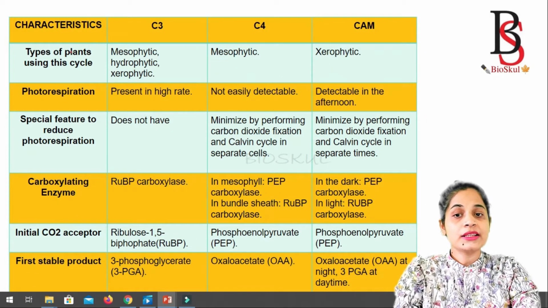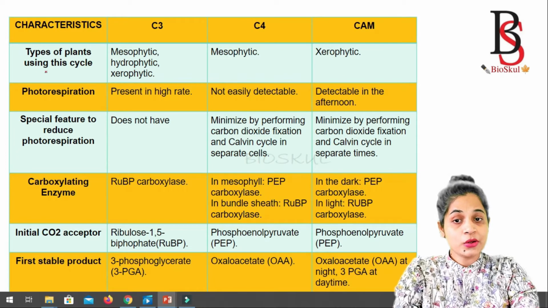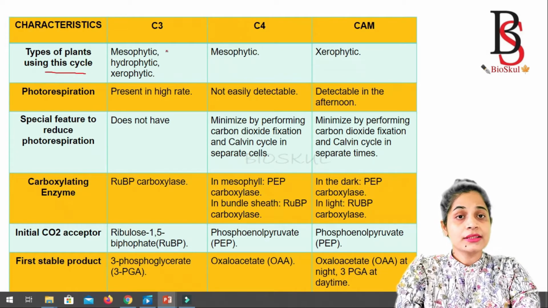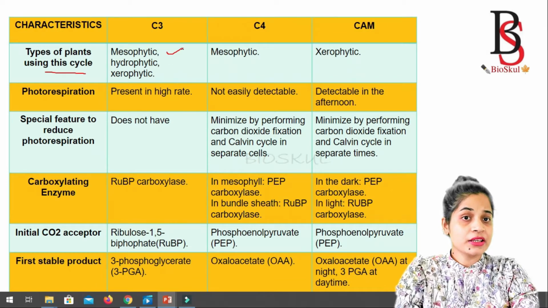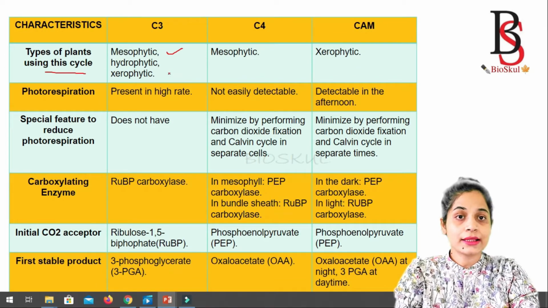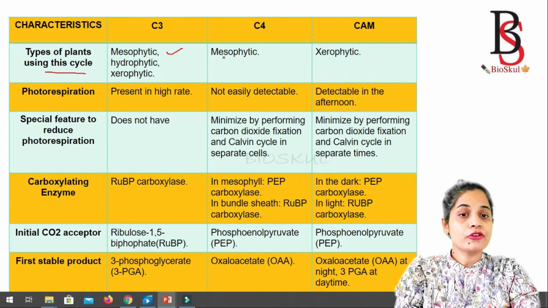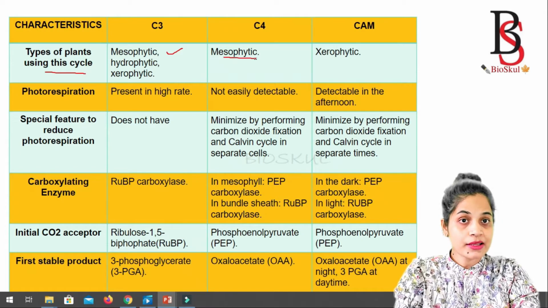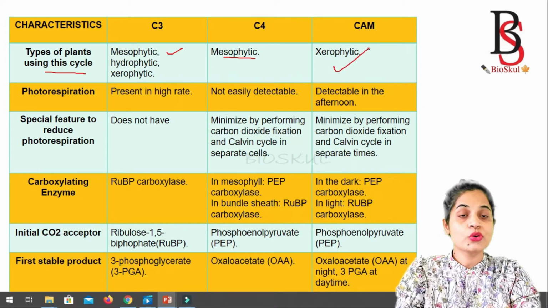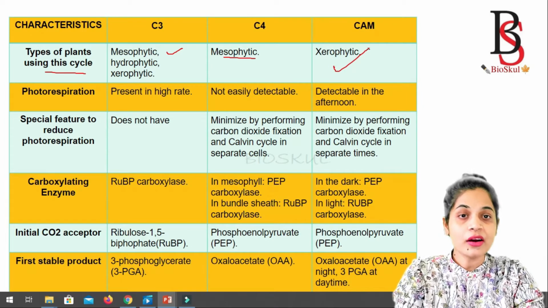Then the next one is the types of plants using this cycle. The C3 pathway is found in all plants, like it is observed in mesophytic, hydrophytic and xerophytic plants. The C4 pathway is found in mesophytic plants, whereas the CAM pathway is seen in xerophytic plants, those adapted to dry or desert conditions.